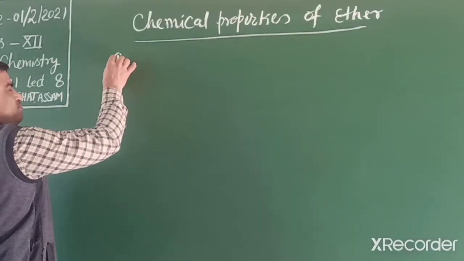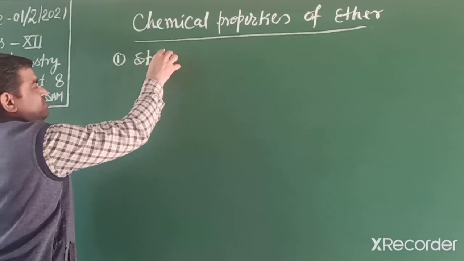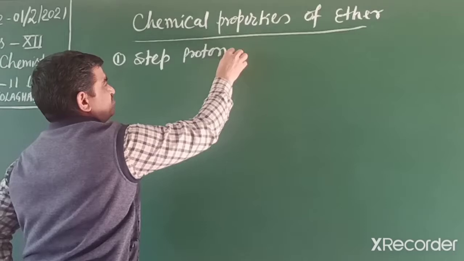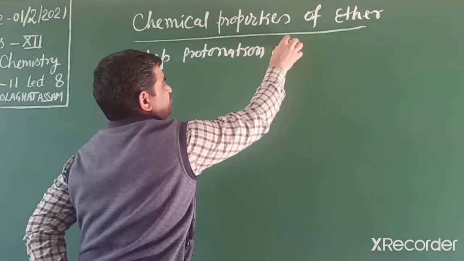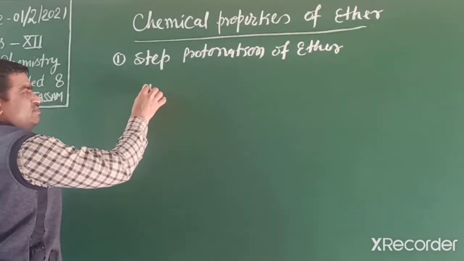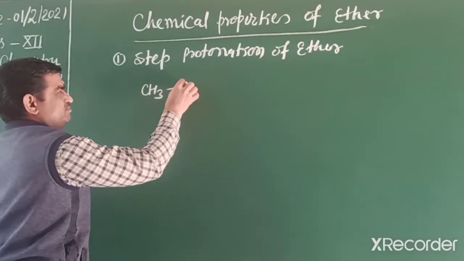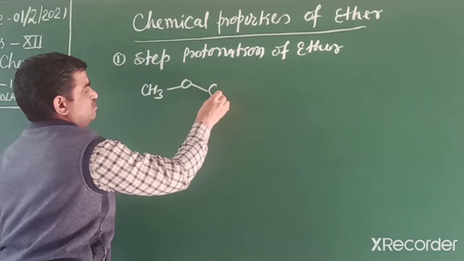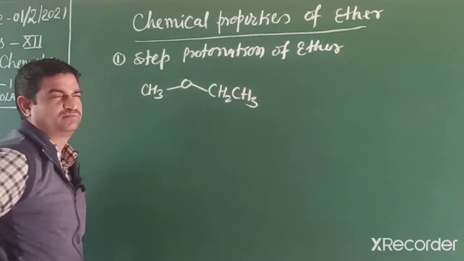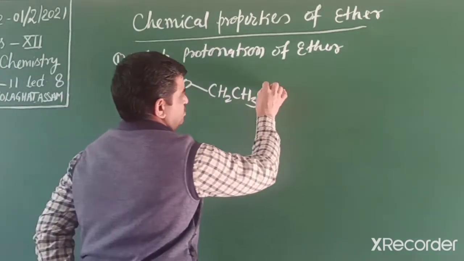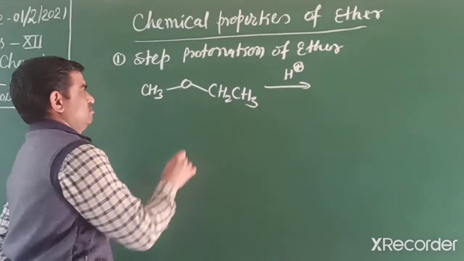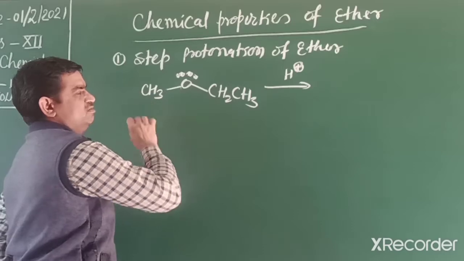In the first step, protonation of ether. We can explain by one example, methoxyethane. In this, the proton attacks oxygen.